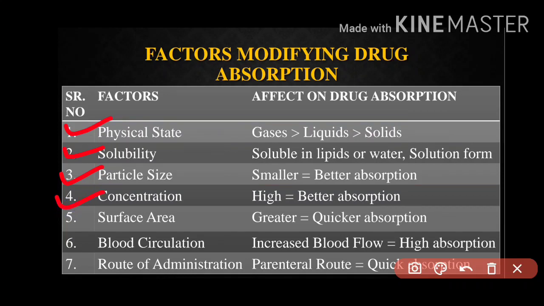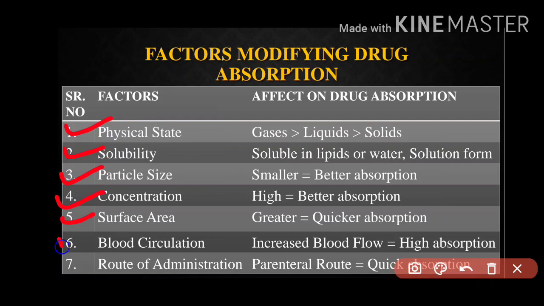Now concentration is, high concentrated drugs will be showing better absorption rate. So high concentration is equal to better absorption. Fifth is surface area. If the surface area is very great, like a large surface area, the absorption rate will be very high and very quick. For example, lungs have great surface area, hence there will be a great and quicker absorption rate.